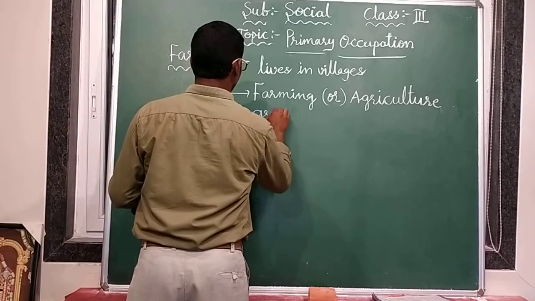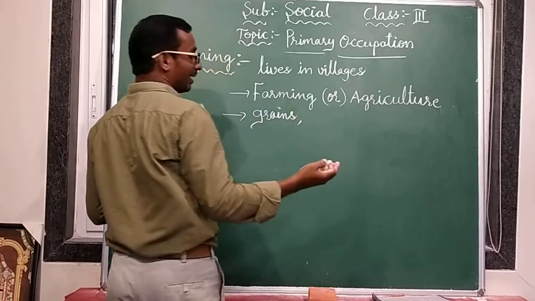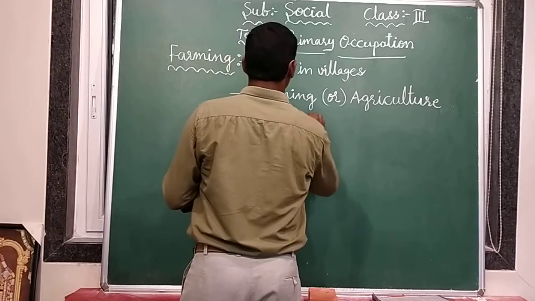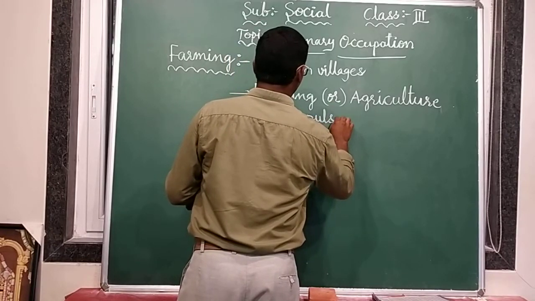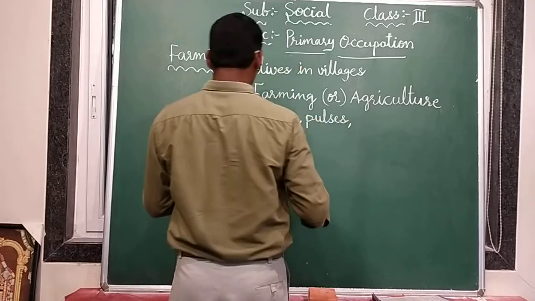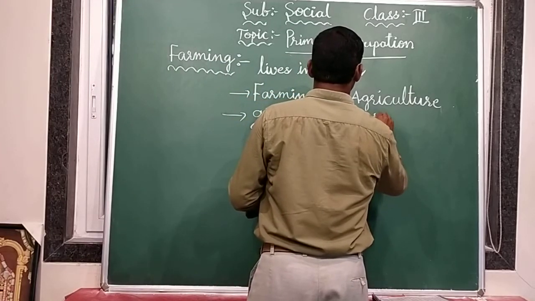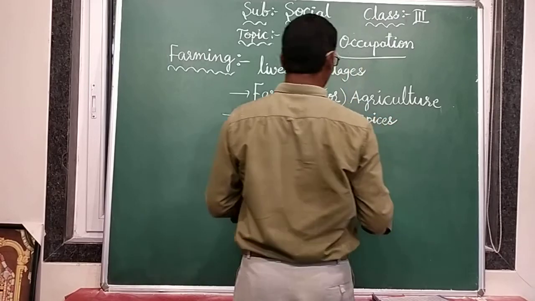Grains. They are growing grains, different types: paddy, wheat, and other red gram, green gram. Pulses means only red gram, green gram, Bengal gram, like that. Pulses, spices: red chili, ginger, garlic. These are all called spices.